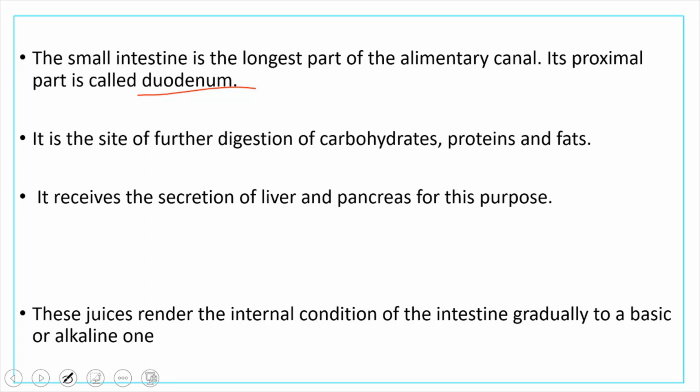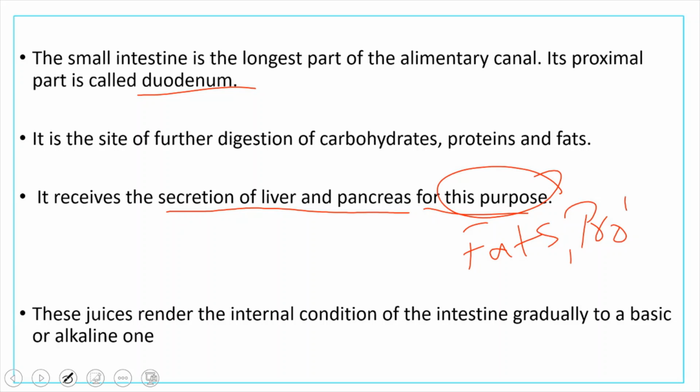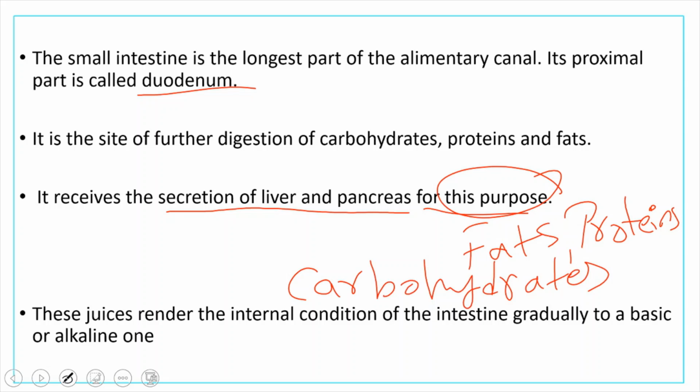So in order to digest the fat, the small intestine receives the secretions of the liver and pancreas. This is for the digestion of fats, proteins and carbohydrates. The small intestine receives the secretions of the liver and pancreas.